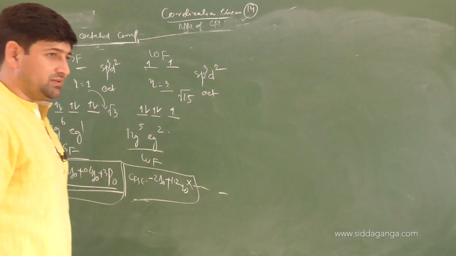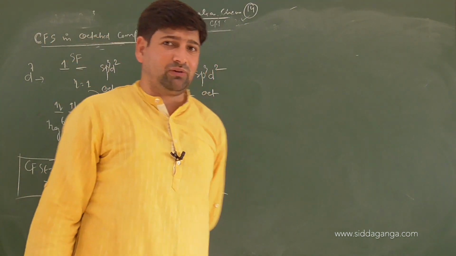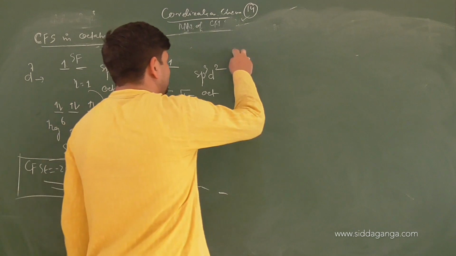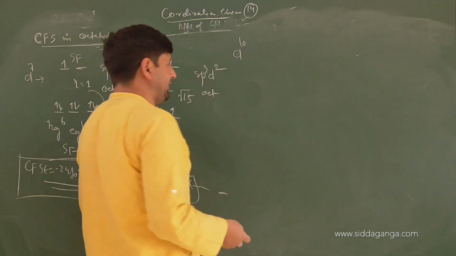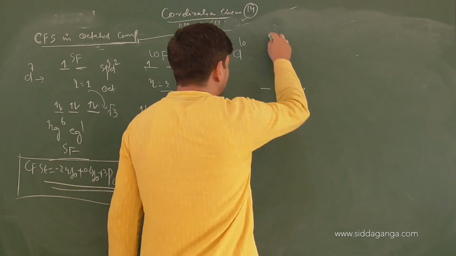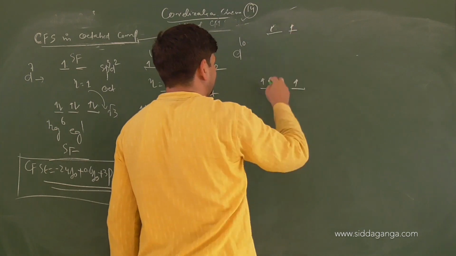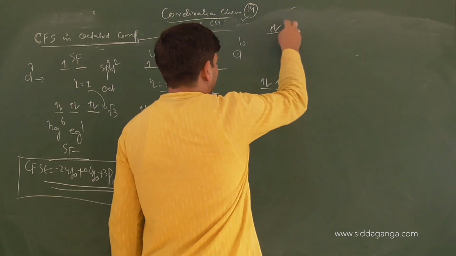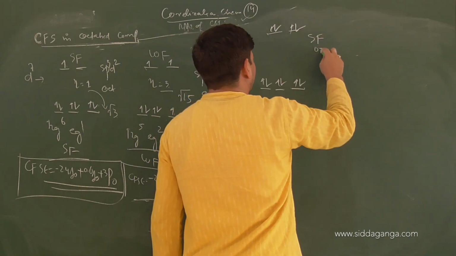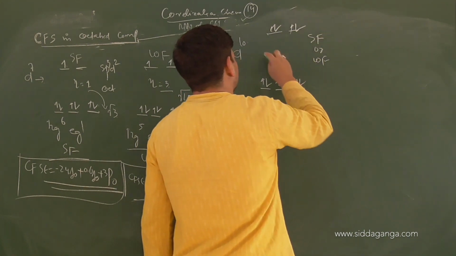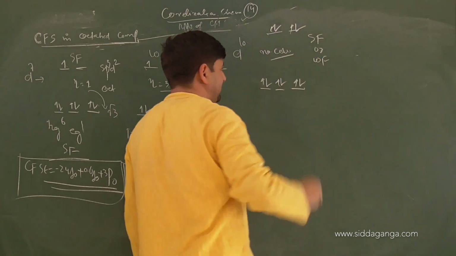Understood d7? d8, strong field, weak field, it should be understood now. d9 and d10, what about d10 configuration? So if it is d10, whether it is weak field or strong field, it doesn't matter. Why? 1, 2, 3, 4, 5, 1, 2, 3, 4, 5, 6, 7, 8, 9, 10. Whether it is strong field or weak field, it will be like that only. So no color, because no unpaired electron, no transition possible here at all, right?